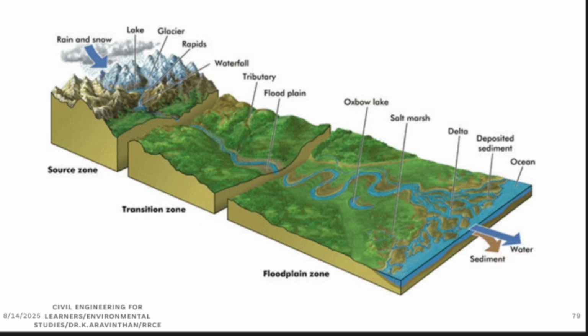Now floodplain zone. This is called the end part, where the river water will be much warmer and salter. It will become more salter and it will end up in a seashore. So this is called decomposition and nearby the ocean.